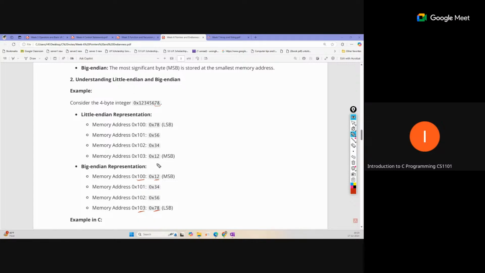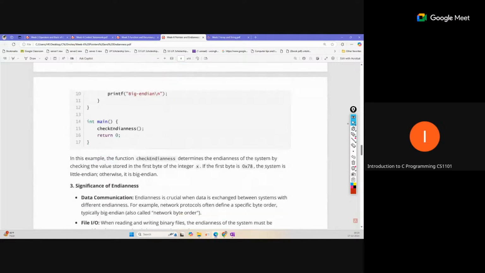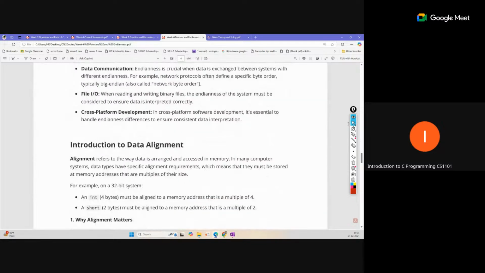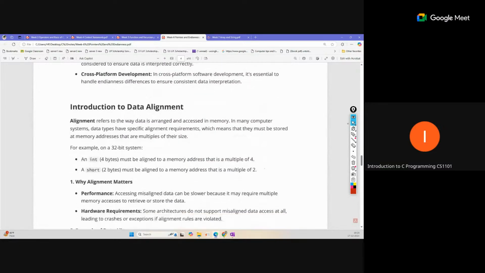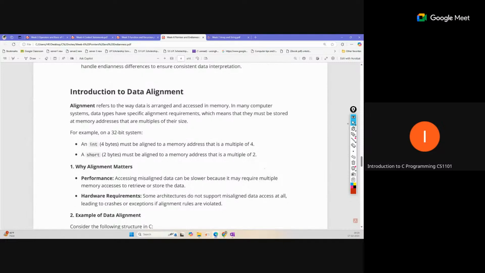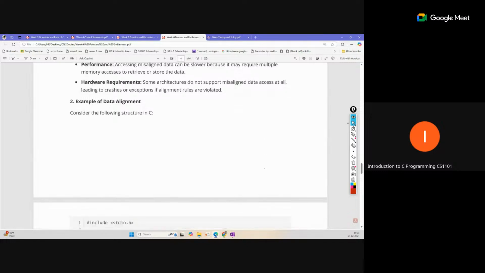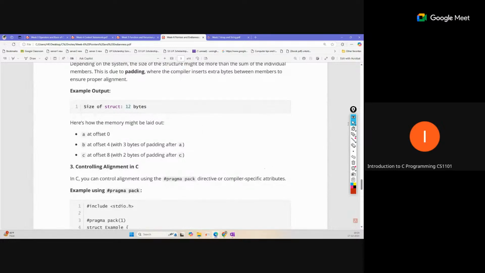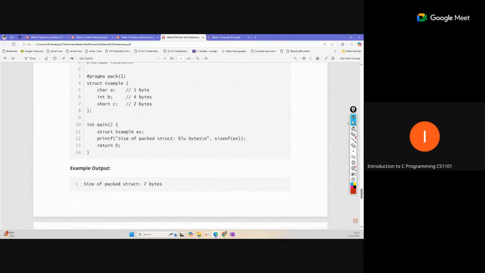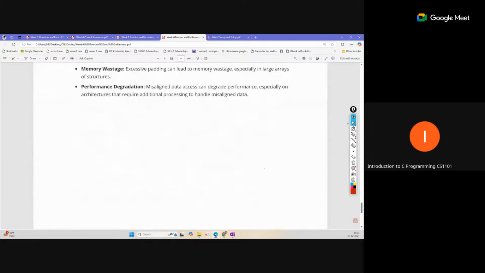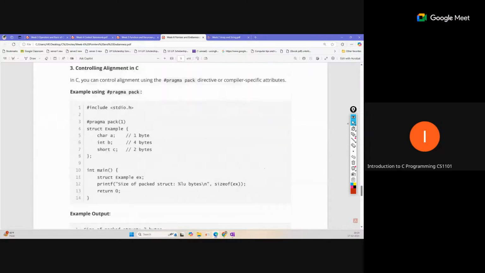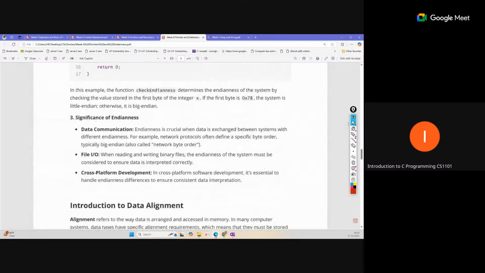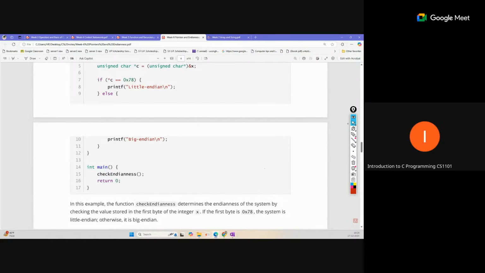So that is just a memory way to represent. Some other things like endianness and alignment are also there, but that is also just a way to represent the data, and it is not too important. We have just added this concept in the notes. You can just see this, but this is not too important. So the main basic idea is endianness, big endian and little endian, and little things you can check. So now this is the content for week 6.